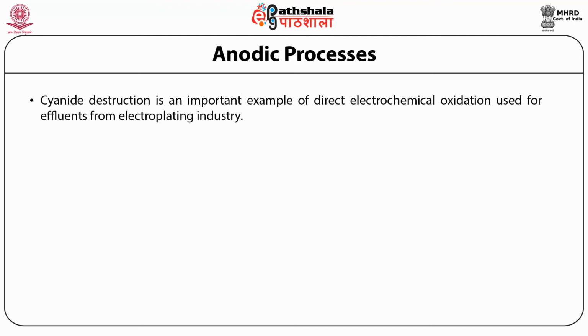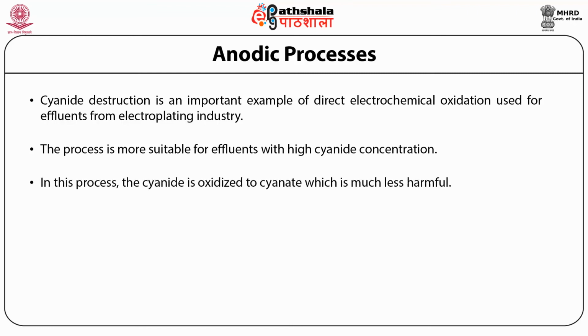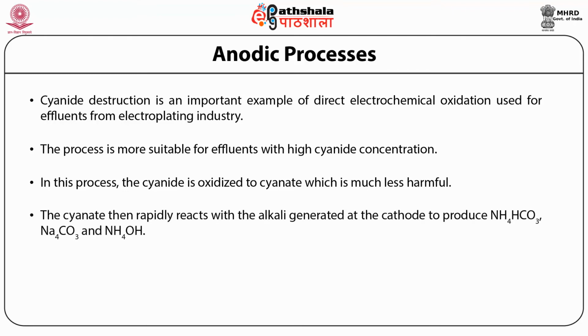Cyanide destruction is an important example of direct electrochemical oxidation used for effluents from the electroplating industry. The process is more suitable for effluents with high cyanide concentration. In this process, the cyanide is oxidized to cyanate, which is much less harmful. The cyanate then rapidly reacts with the alkali generated at the cathode to produce ammonium bicarbonate, sodium carbonate, and ammonium hydroxide.